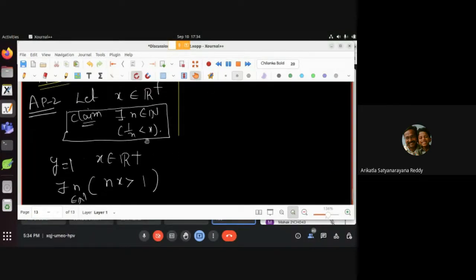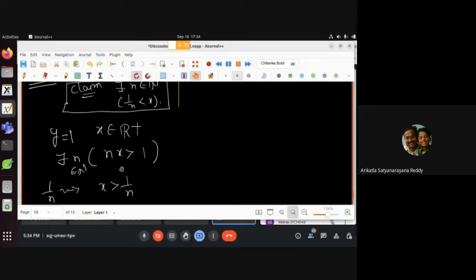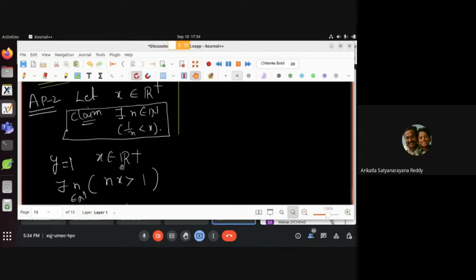Very simple, right? Taking y equal to 1 is the idea. Already x is positive. y 1 लेते तो there is an n such that nx is greater than 1. So हो गया proof. Is it okay, Sahil? Is it clear now to you? Yes, sir. Very good, nice.